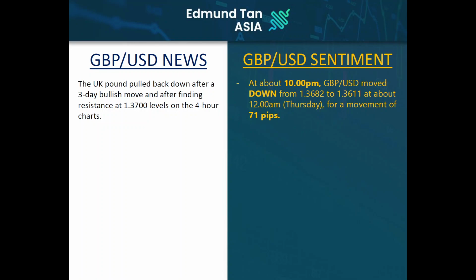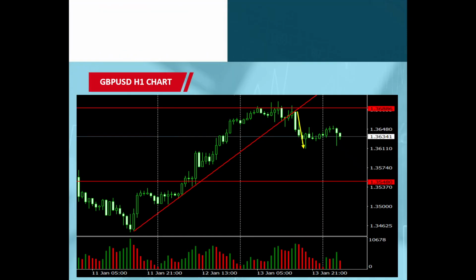So for the UK pound yesterday, it pulled back after having a 3-day bullish move, and of course, it also found resistance at the 1.37000 levels in the 4-hour charts. Again, we are going to be having a look at the MT4 chart shortly to understand the technical aspects of the UK pound movement.